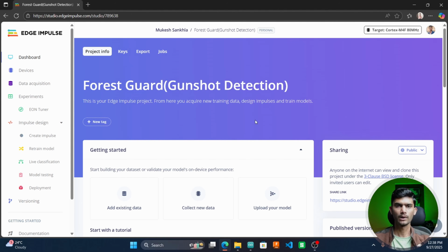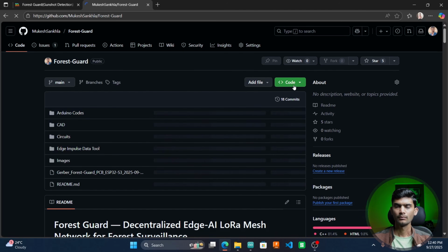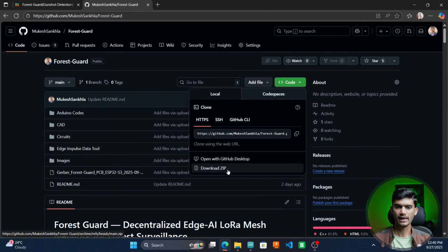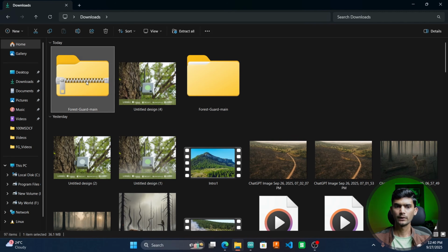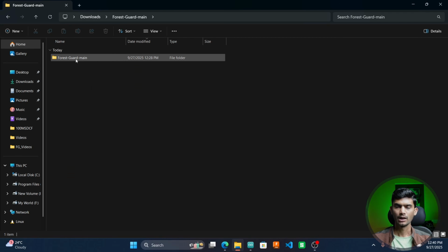To solve this problem, I have written a Python Flask app which takes the raw audio data from the UART, converts it to an audio file, and uploads it to the Edge Impulse project using the Edge Impulse project API key. To capture the audio, first go to the Forest Guard GitHub repository, then download this repository as a zip file. I have already downloaded it and extracted it. I'll go to this folder.